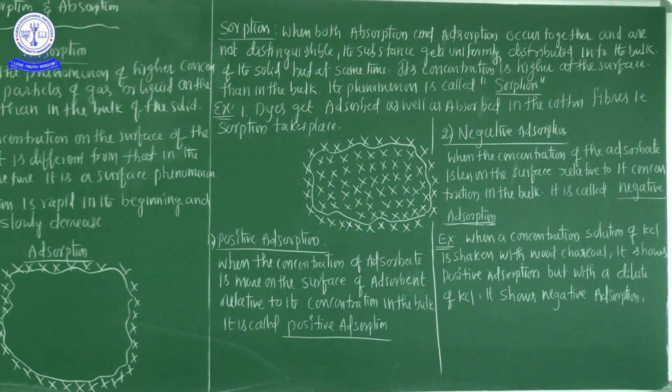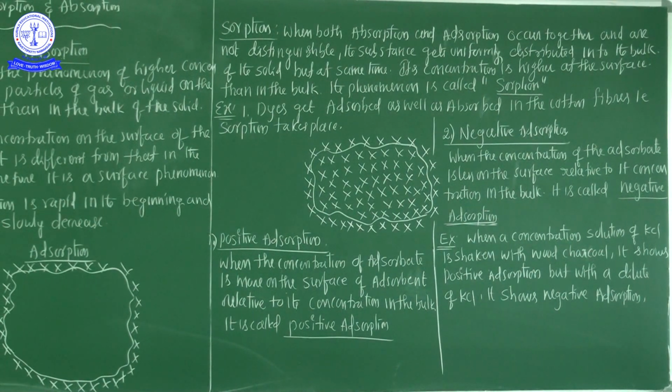Now, sorption, S-O-R-P-T-I-O-N. Sorption. This is also another important phenomenon in surface chemistry. What is sorption? Listen carefully: sorption is when both absorption and adsorption occur together and are not distinguishable.